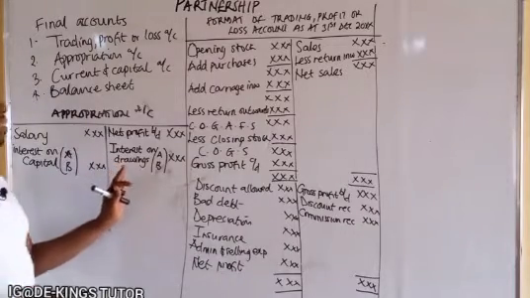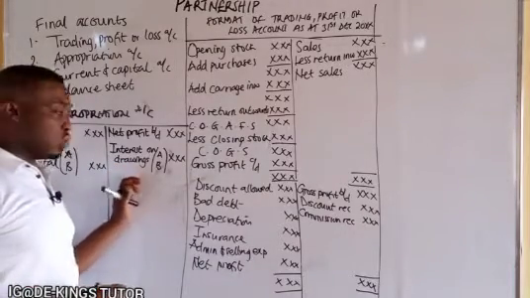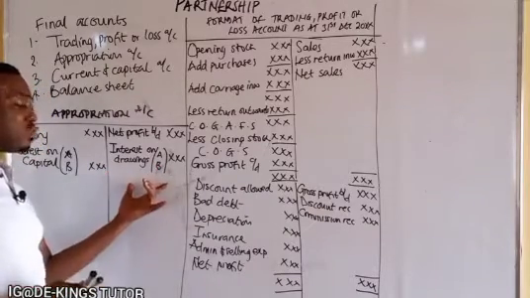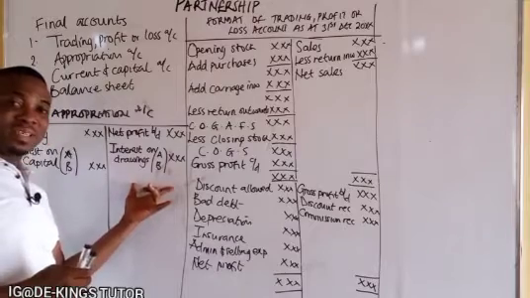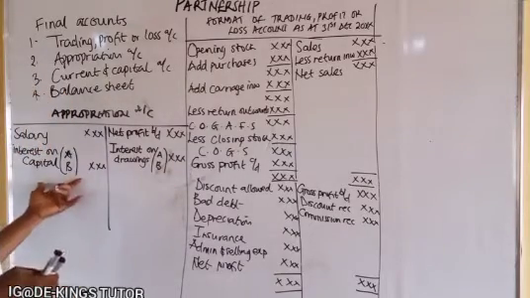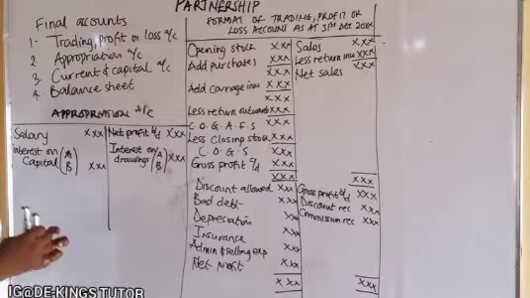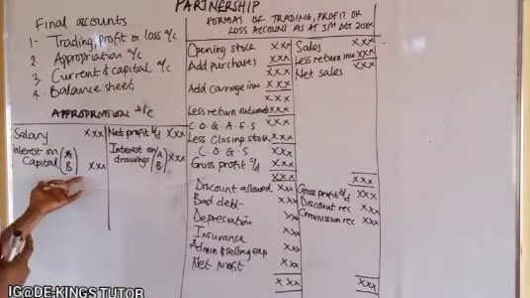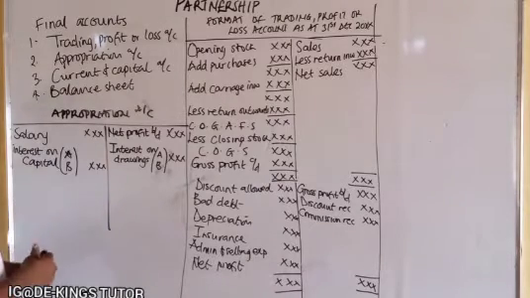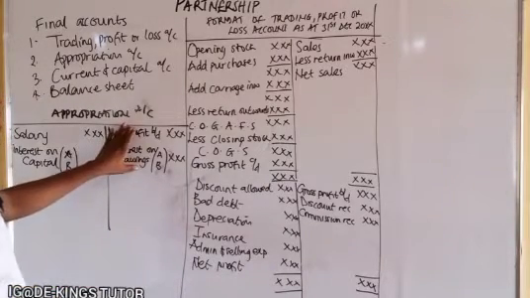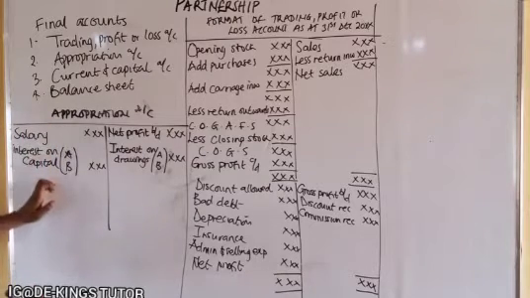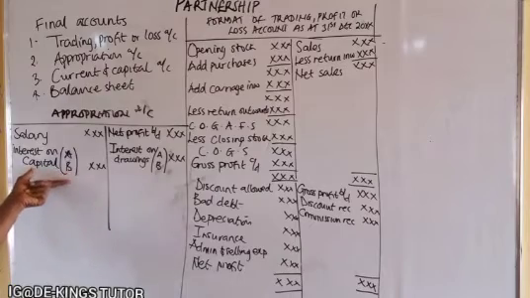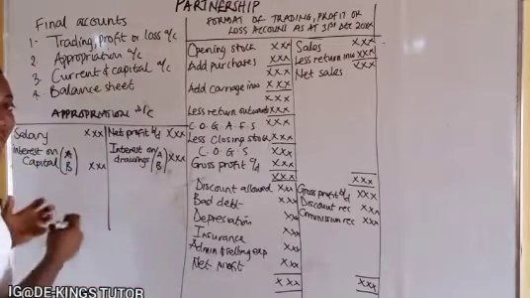Now remember I said this might not be limited to only these two, but this is what the partnership business is entitled to receive, while the left hand side contains the entitlement of the partners in the business. That is what the business will pay to the partners. So when you get to this point, if what we have at the right hand side is greater than what we have here, it means there's a profit. It means what they receive is greater than what they will spend. That's the business, so they will have a profit.